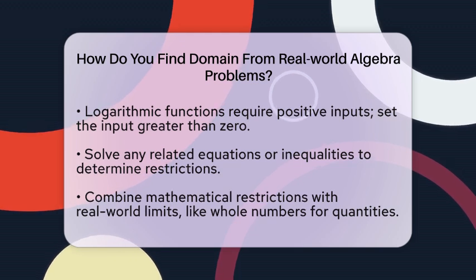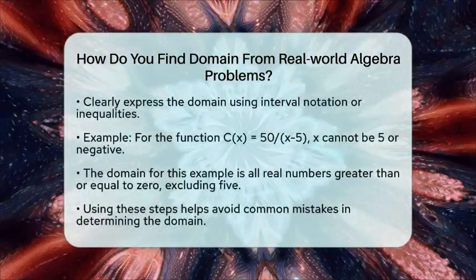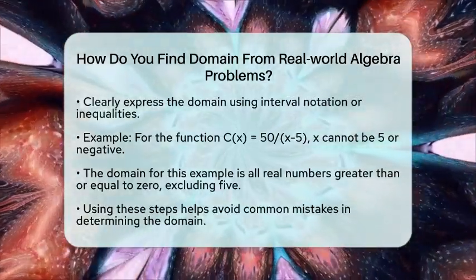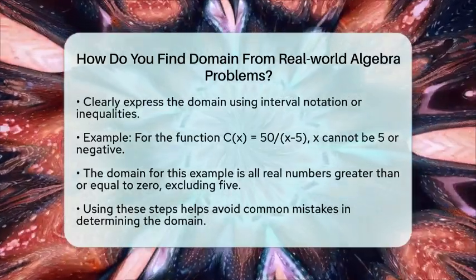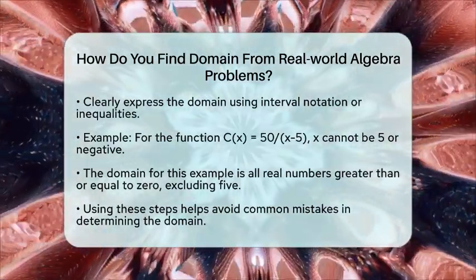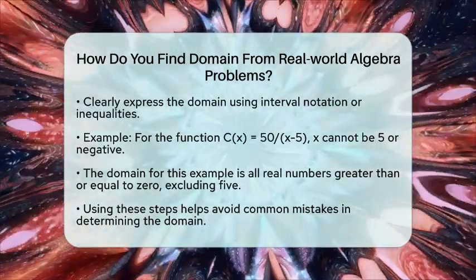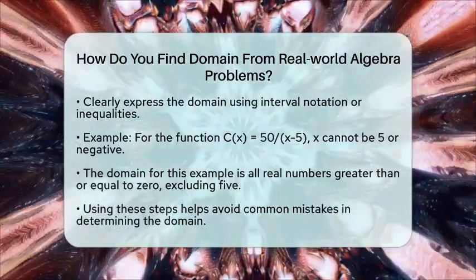Let's consider a practical example. Imagine you have a function that models the cost, c of x, equals 50 divided by x minus 5, where x is the number of items produced. You cannot produce 5 items because that would make the denominator 0, leading to an undefined cost.